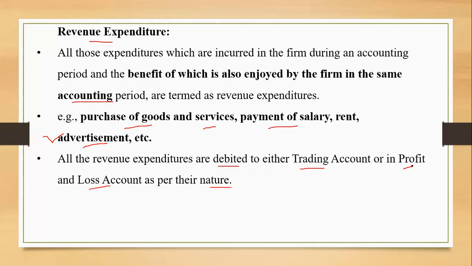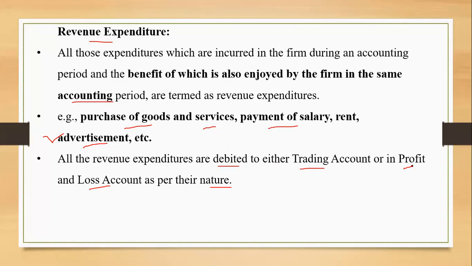Okay, like it was for revenue receipts also. If it is in the form of the sales, it was credited to trading. But all other incomes, the revenue receipts in the form of the interest received, commission received, dividend received, these other incomes are going to be credited to profit and loss account.